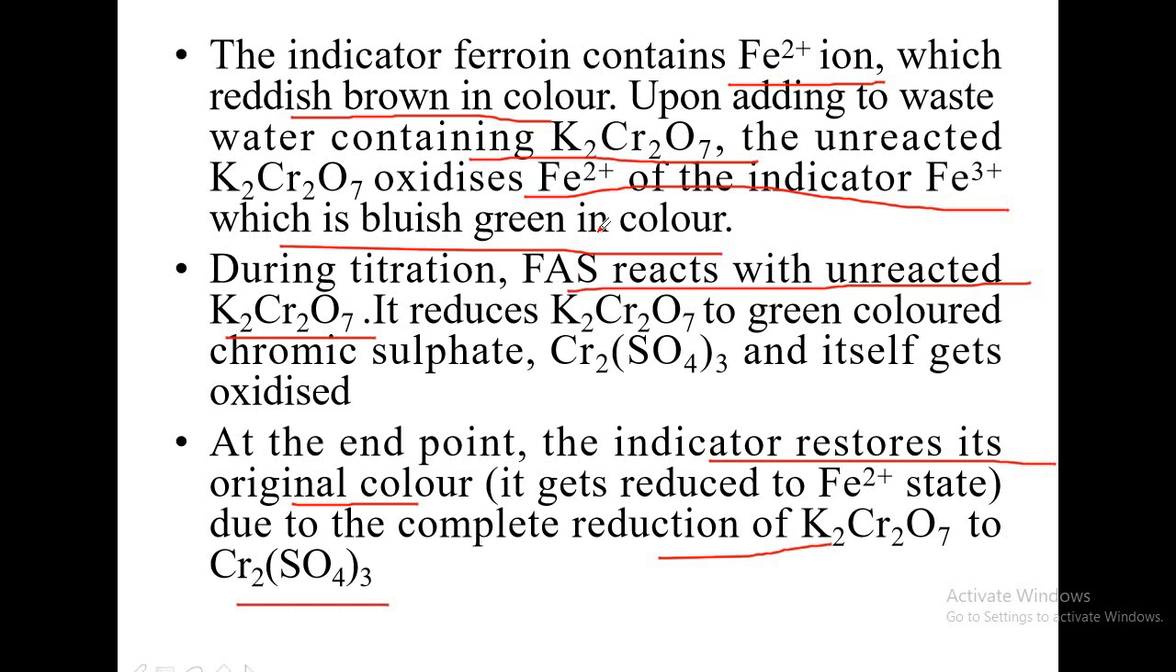And what is the nature of ferrous ammonium sulfate? That is a reducing agent. Potassium dichromate is an oxidizing agent. Basically it is a redox reaction taking place. Potassium dichromate gets reduced to which compound, and ferrous ammonium sulfate gets oxidized to which compound? Everything you should know.